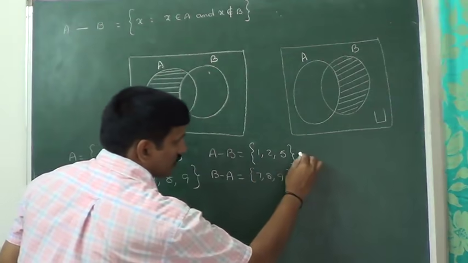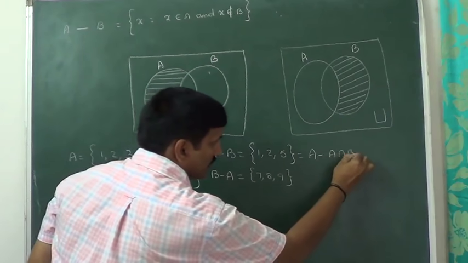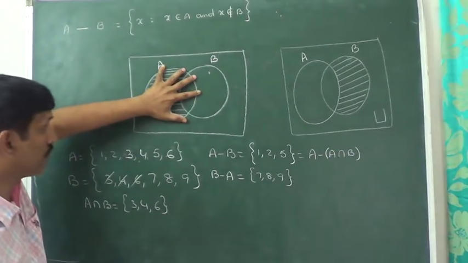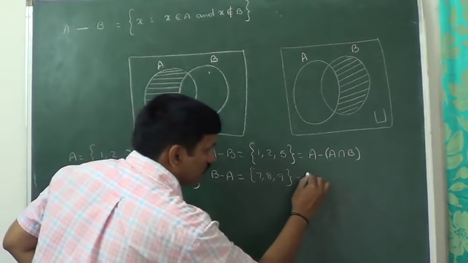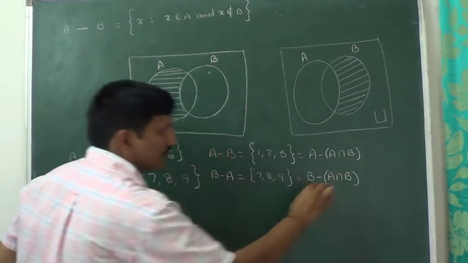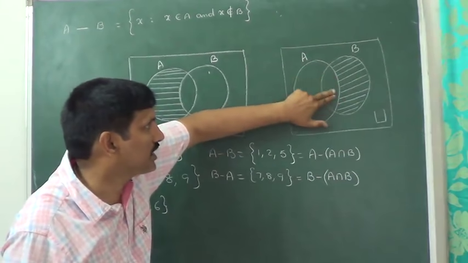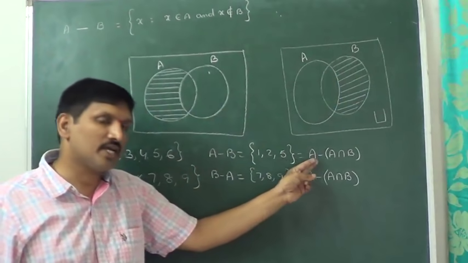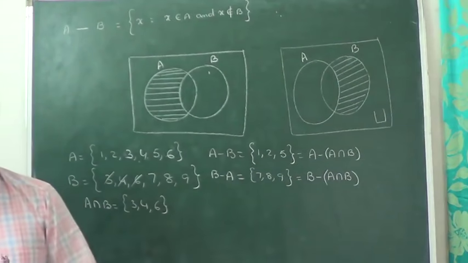A minus B is nothing but from A we have to remove the common elements. From A we have to remove the common portion. Similarly, B minus A means from B we have to remove the common elements. From the circle B we have to remove the intersection part. So that's why A minus B is equal to A minus A intersection B, and B minus A is equal to B minus A intersection B.